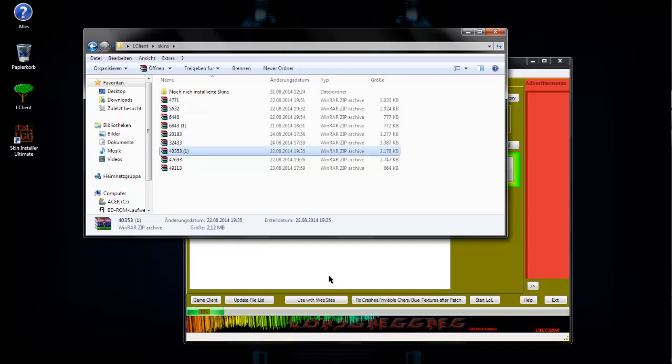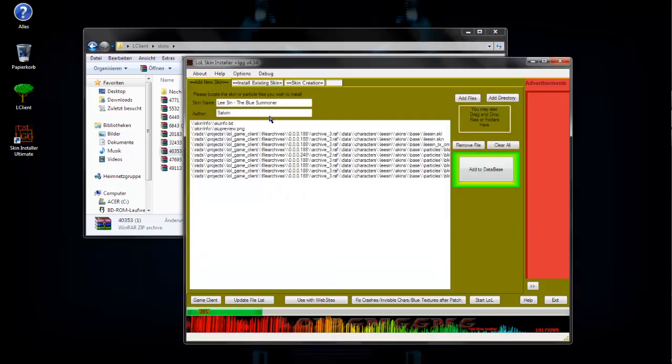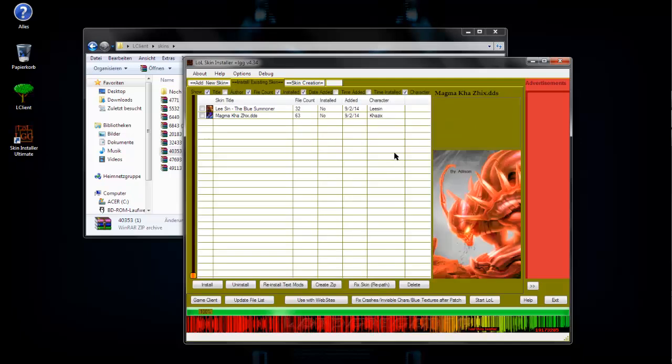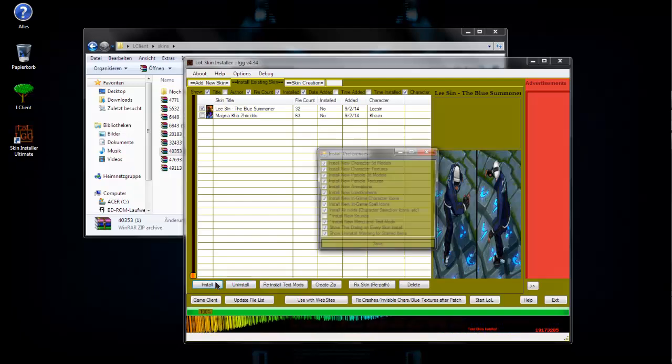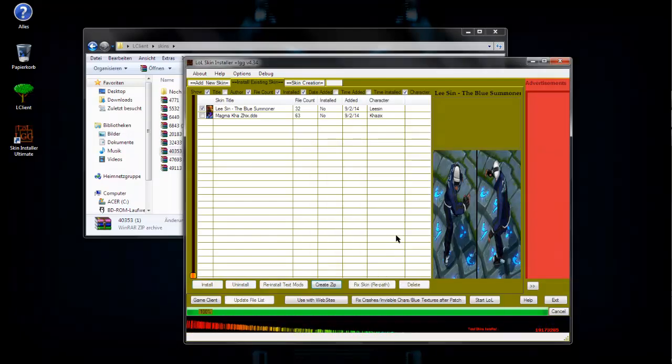I'll take another skin. It's a blue Lee Sin, pretty cool. Lee Sin the Blue Summoner, you can see it here. Click it, click install, click this. Let's wait until it's done. Magma K6 made a bit of problems, but it relies on the skin, not on the program.